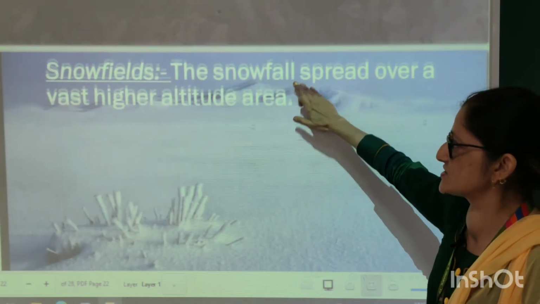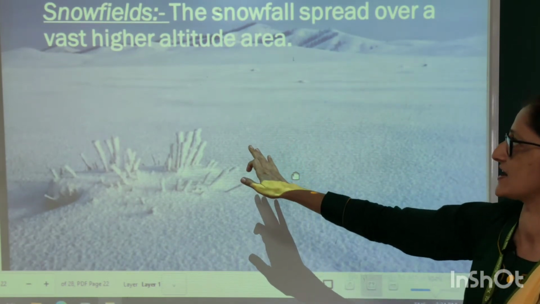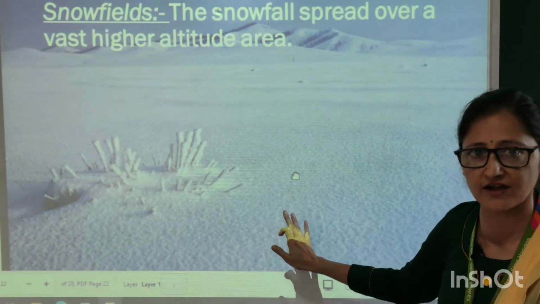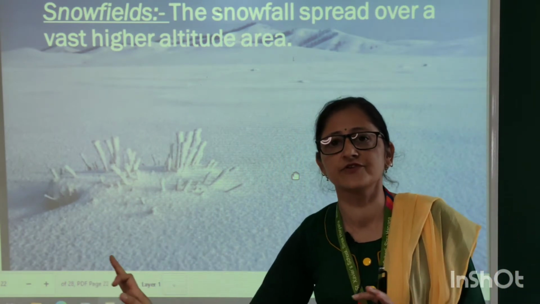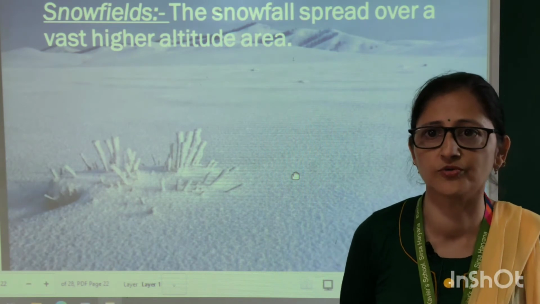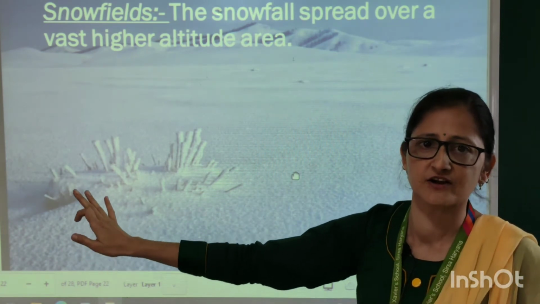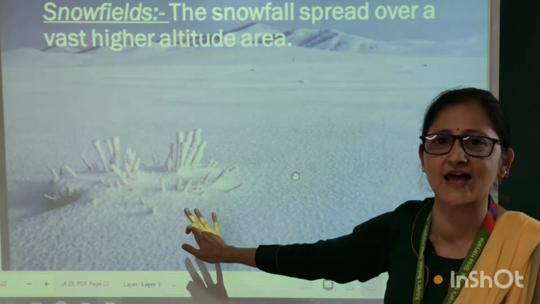Next are the snow fields. The snow fields spread over a vast higher altitude area. In the higher mountains where area is covered by snow throughout the year, that vast stretches of land which are covered with snow are known as snow fields.